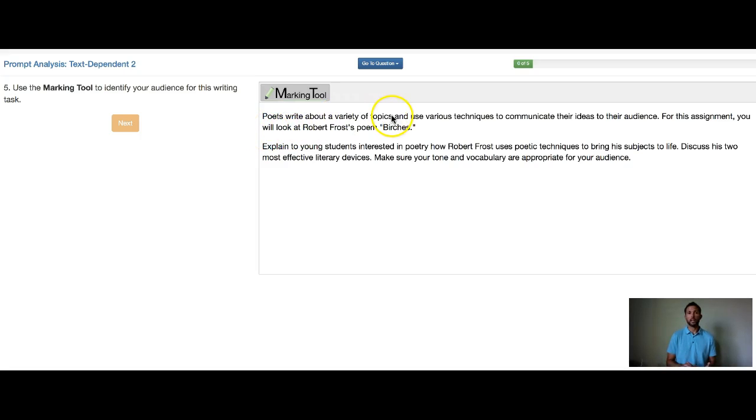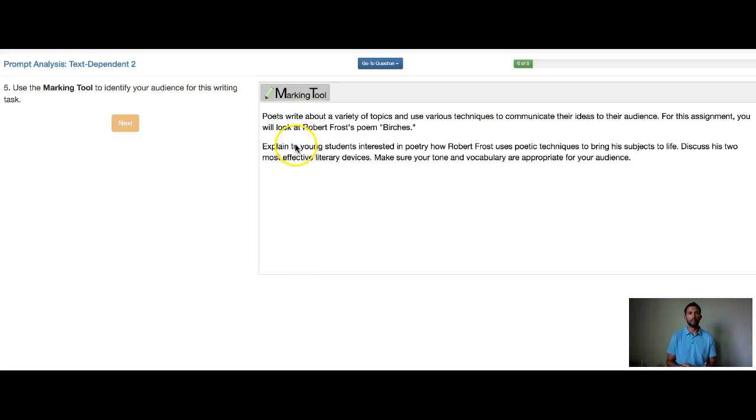Poets write about a variety of topics and use various techniques to communicate their ideas to their audience. For this assignment, you will look at Robert Frost's poem, Birches. Okay, so we have a name, but that name is the poet who writes Birches, so he is not the audience. Explain to young students interested in poetry. There we go. Look at this. Explain to young students interested in poetry.